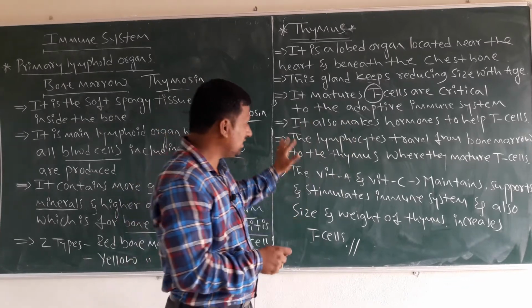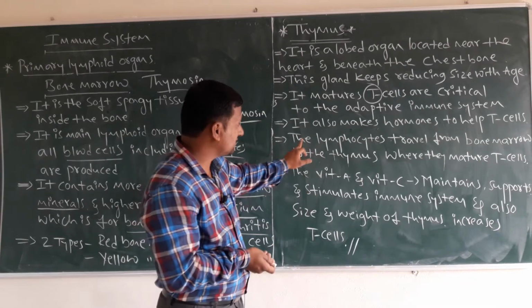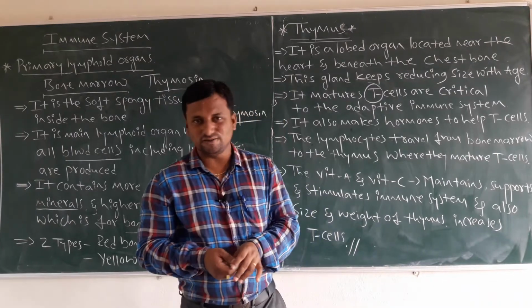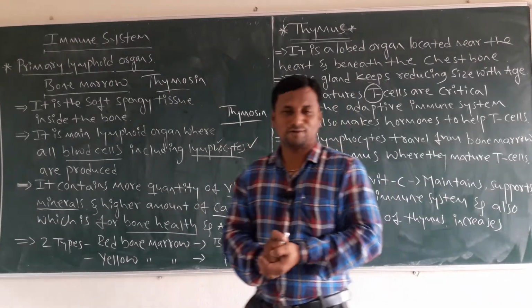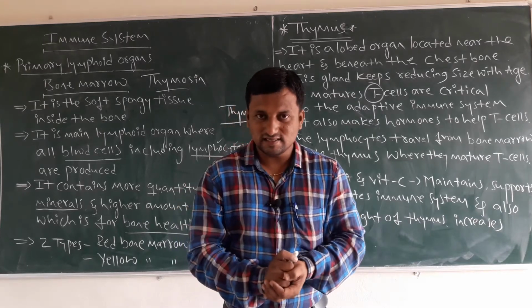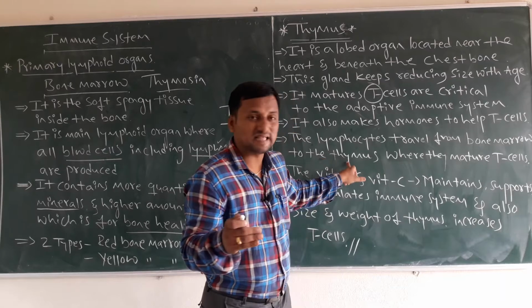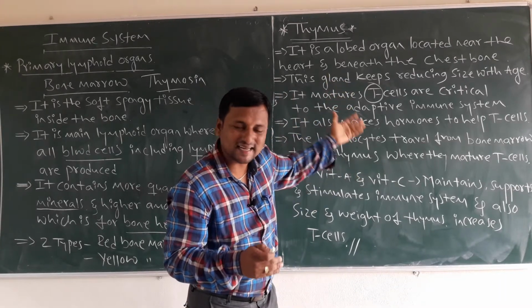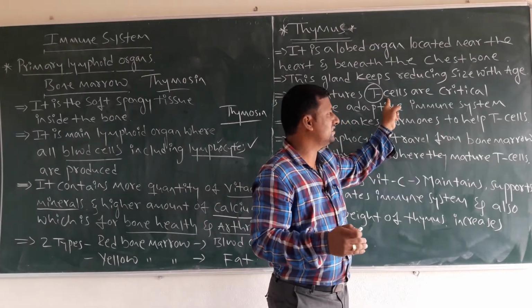Then, how does it start? Where are those cells? Just here. The lymphocytes travel from the bone marrow. Already you know what the bone marrow produces? It produces the lymphocytes. Those cells travel from the bone marrow to the thymus, which is another lymphoid organ. The second lymphoid organ, thymus, is where they mature into which cells?